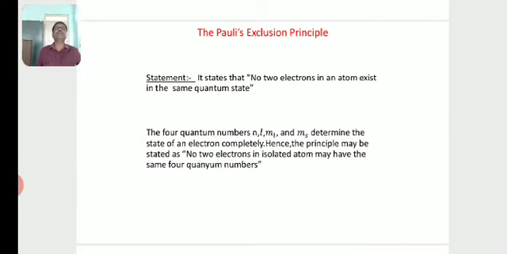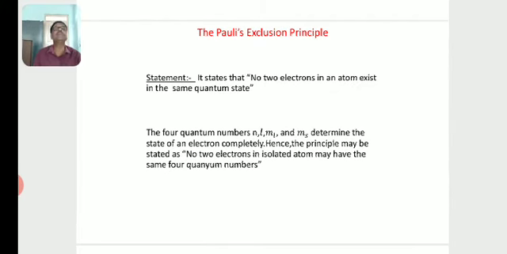What is the statement of Pauli's exclusion principle? It states that no two electrons in an atom exist in the same quantum state. That means the four quantum numbers we know: n, the principal quantum number, l, the orbital quantum number, ml, the orbital magnetic quantum number, and ms, the spin magnetic quantum number, determine the state of an electron completely.